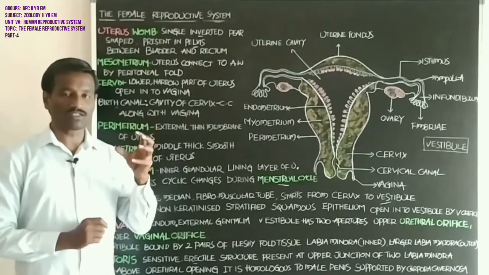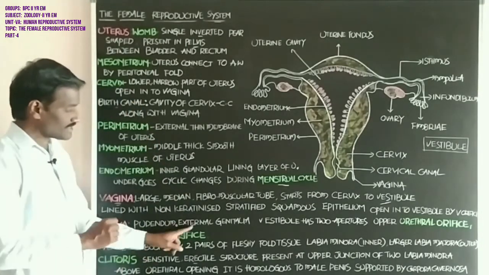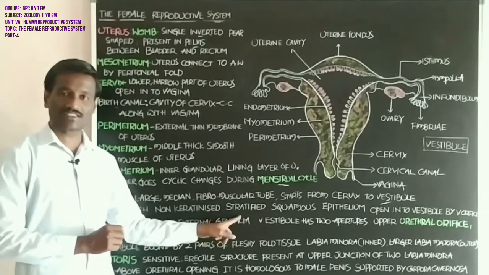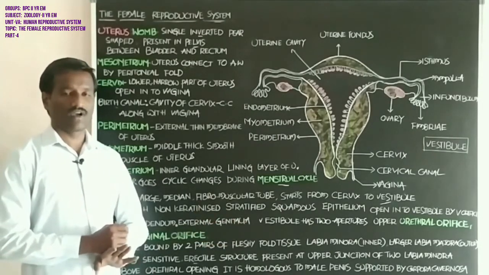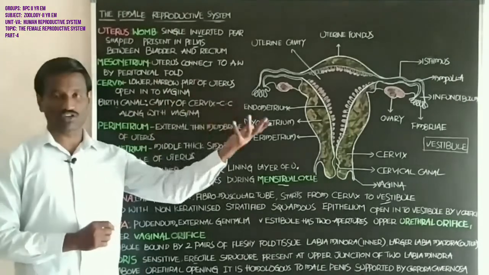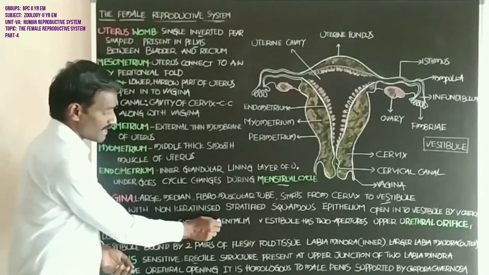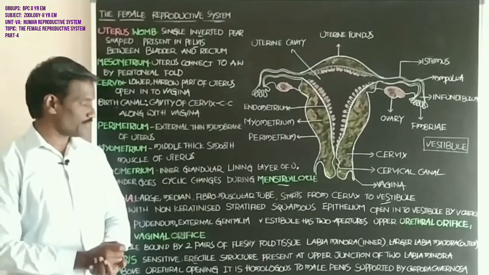Collectively these parts are called the vulva. It is considered external genitalia, like the scrotum and the penis of the male reproductive system.